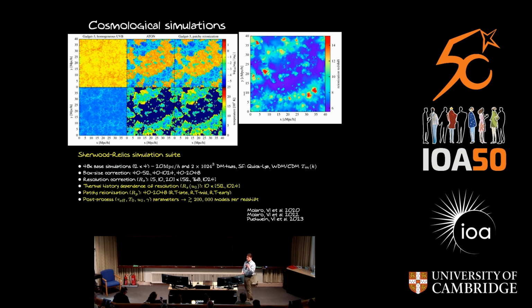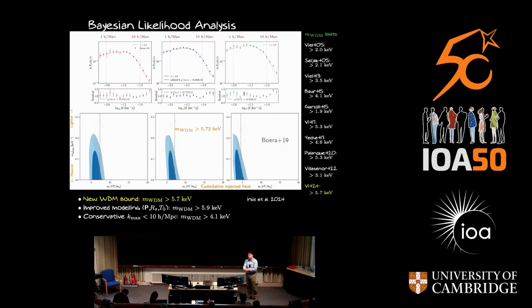And for this purpose, we have developed together with collaborators a suite of simulations that covers different astrophysical scenarios, different ionization histories, different thermal states of the IGM, as well as, for the first time, different patchiness of the ionization. We've covered different numerical effects like resolution in the simulations, as well as different evolution of the mean transmission in the universe, together with different models of dark matter that we then propagate through a Bayesian inference network to get constraints on these parameters in the model.